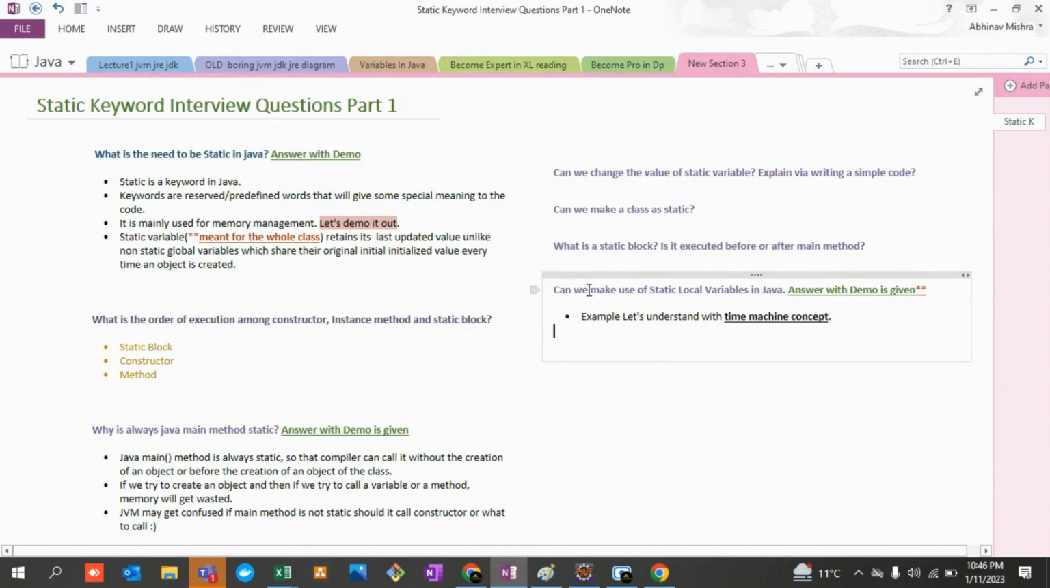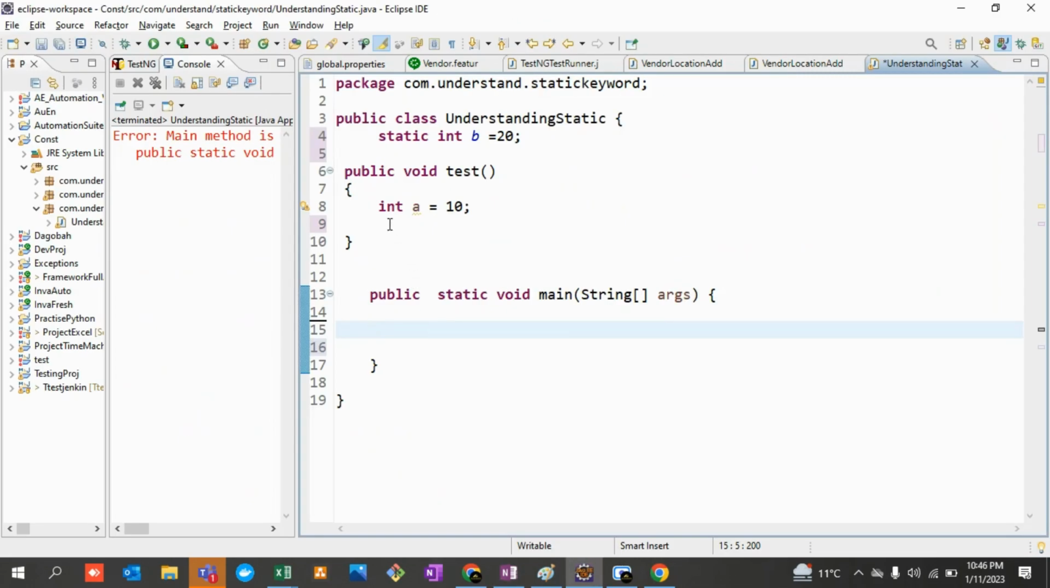So this is why the whole concept of making use of static local variables is totally a foolish kind of thing, right? They are totally meant for a class. If a variable is defined as static, it is meant for the class. It cannot be used inside a method to define its scope locally, right?